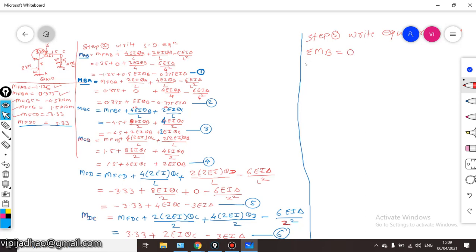That is, we will have MBA, 2 members meeting here at joint B are MBA plus MBC, this is equal to 0. Just add these 2 terms, equation number 2 and 3.